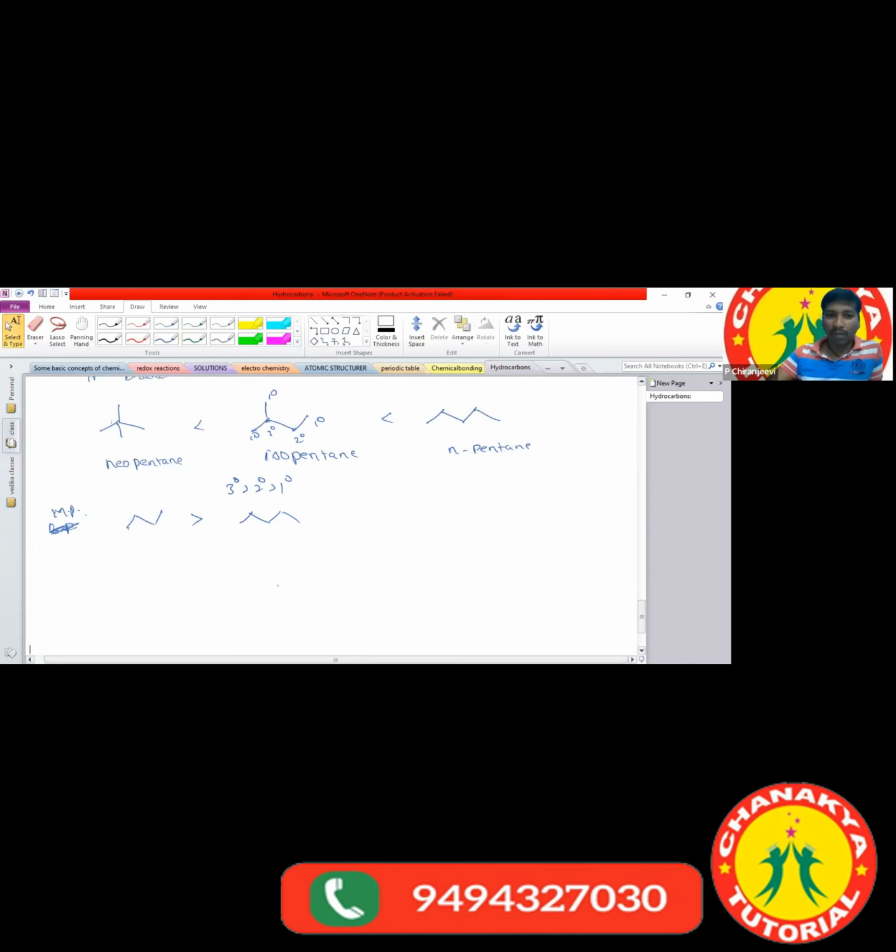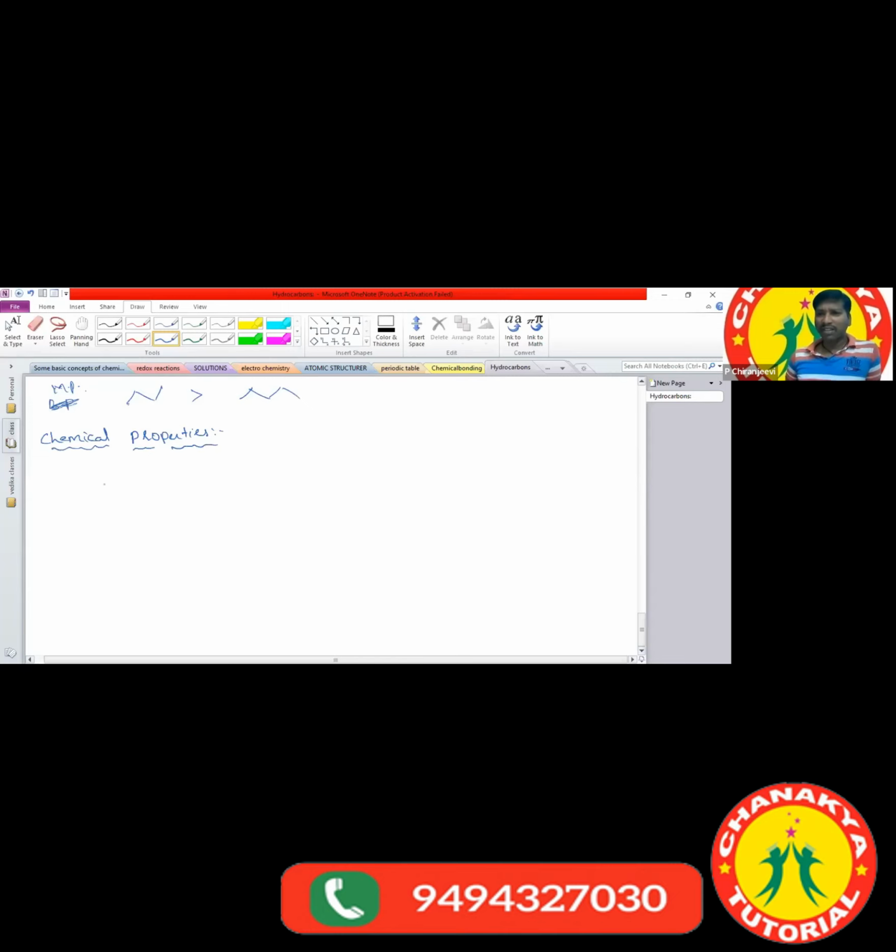Now we will take up the chemical properties of alkanes. What are the chemical properties of the alkanes? Actually, alkanes are less reactive at room temperature. They do not react with any chemical substances at room temperature. Only by changing the reaction conditions do they undergo chemical reactions.